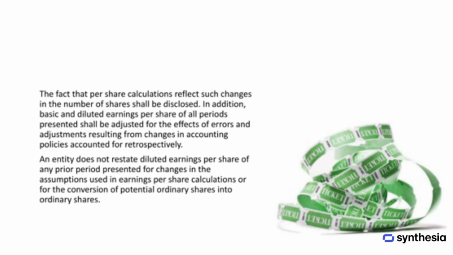Companies must disclose that per-share calculations reflect changes in the number of shares. Basic and diluted earnings per share for all periods presented are also adjusted for errors and changes in accounting policies applied retrospectively. However, diluted earnings per share for prior periods are not restated for changes in assumptions used in the calculations or for the conversion of potential ordinary shares into ordinary shares.